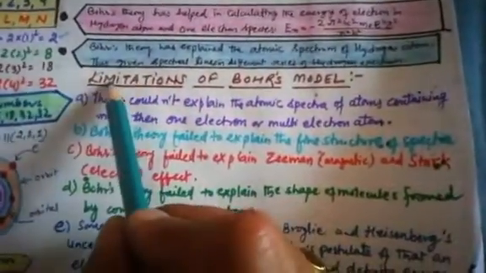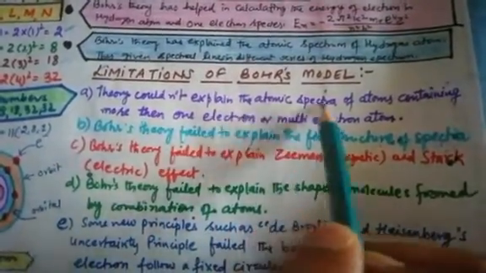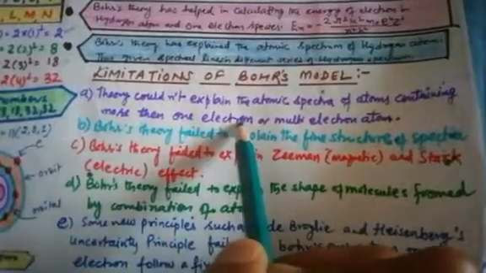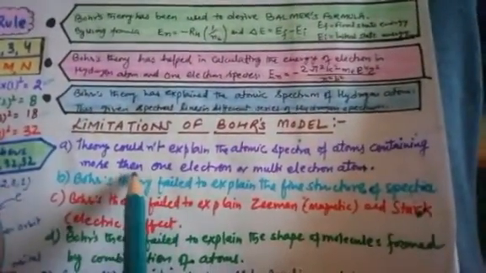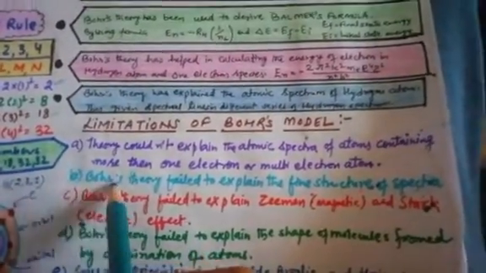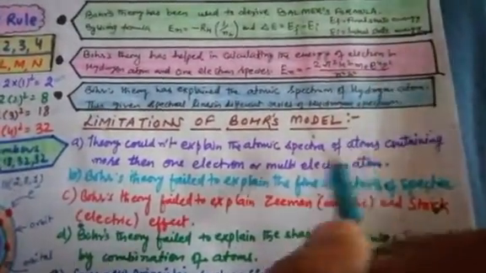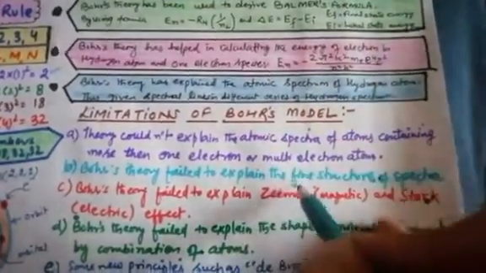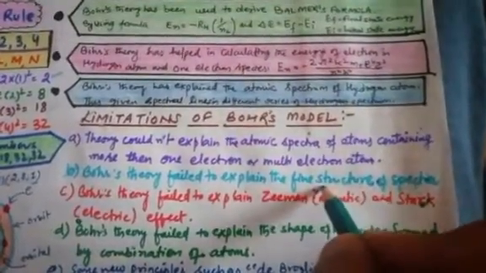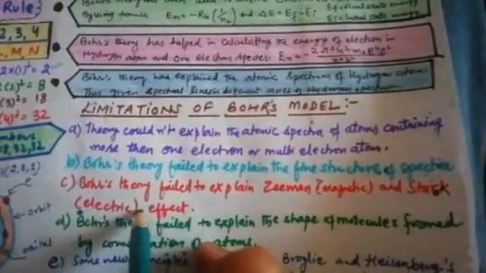But in the end, some limitations were also there. Those limitations are: the theory couldn't explain the atomic spectrum of atoms containing more than one electron, as his whole theory was based on hydrogen or ions carrying only one electron. So it failed to explain the atomic spectra of multi-electron atoms. Second, Bohr's theory failed to explain the fine structure of spectra. Although he told about the atomic spectra, under the atomic spectra there is also a fine structure, which he was not able to explain.